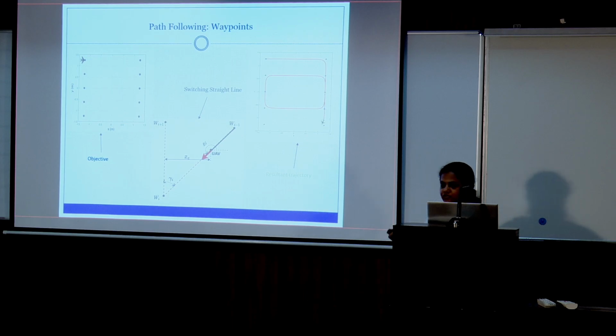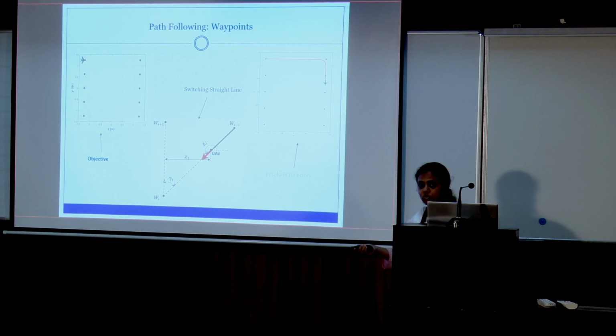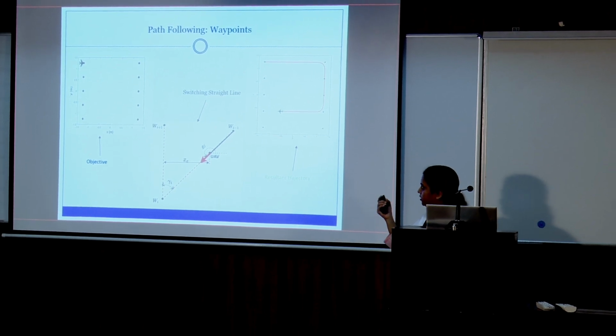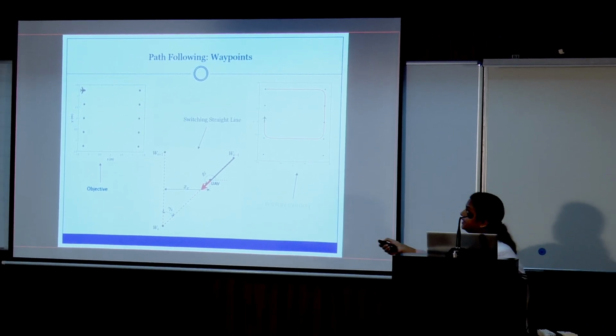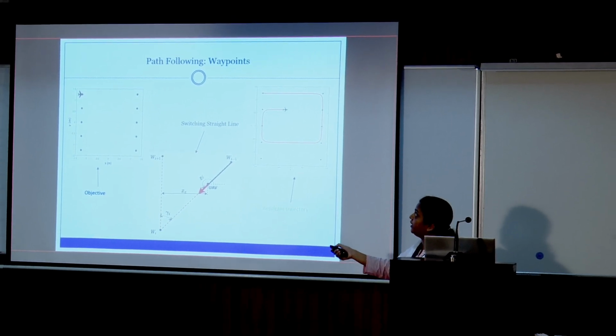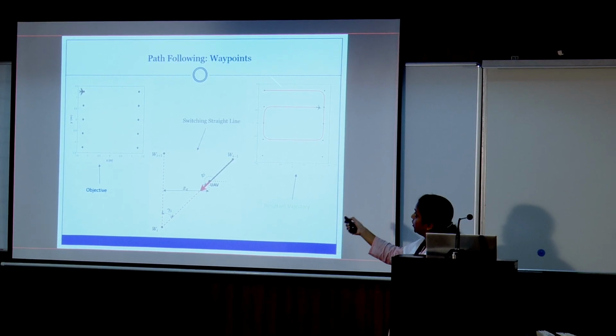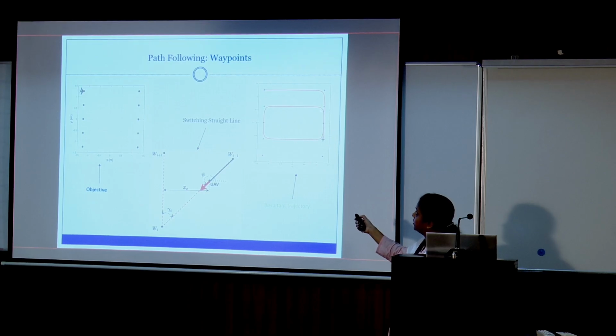As I mentioned, it is for a non-holonomic vehicle, so at least we should provide C2 continuity. What do we mean by C2 continuity? We know that C1 continuity means the tangents are continuous. A C1 continuous path can be made out of circular turns and straight lines. But if we consider a non-holonomic vehicle, we have to give a C2 continuous path, for which curvature will be continuous. I'll show it in the next slide. Here the number of waypoints W1 to Wn and the sequence are given. The vehicle should follow the waypoint segment, transit to the next waypoint segment, and complete the entire task. That is our final goal.